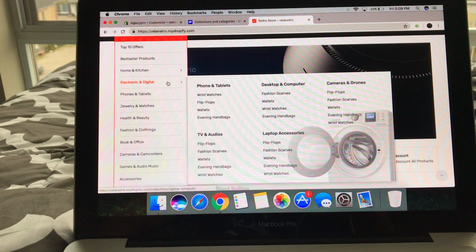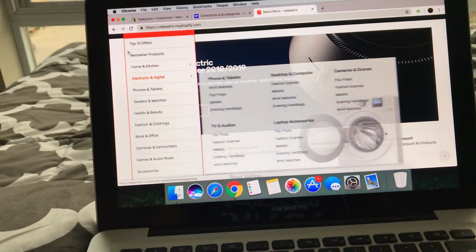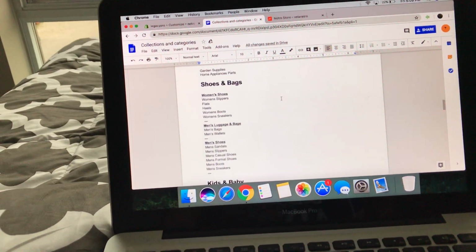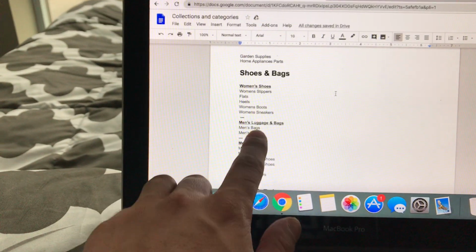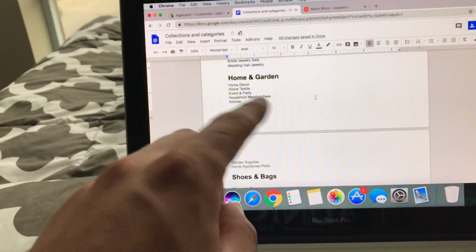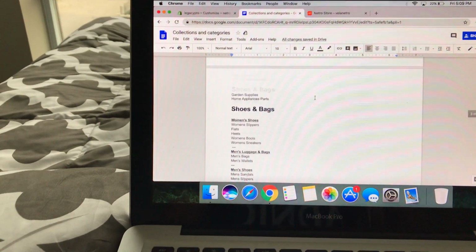You know, I do want that, if you guys can do that and that is possible. So that is for the departments, right? I've explained all the departments, right? Home and garden, shoes and bags, right? They all have their little subcategories. Only home and garden is probably going to be the one that has like nothing, basically just home and garden and then just like one line and then that's it, right?